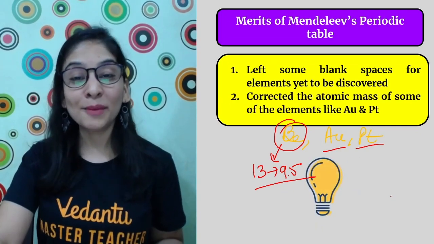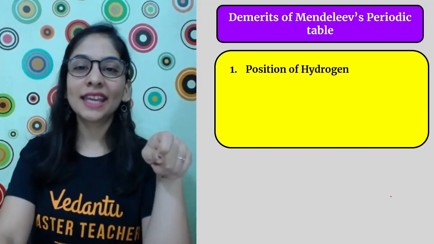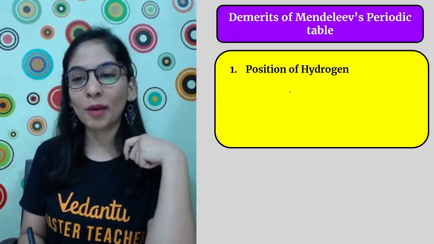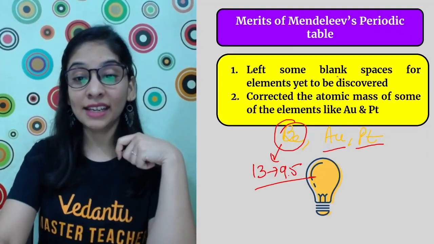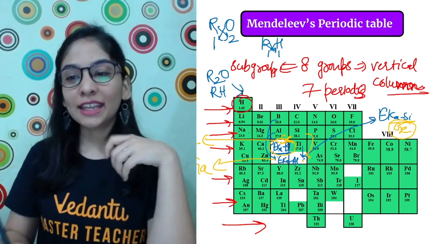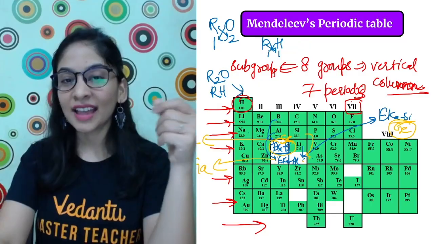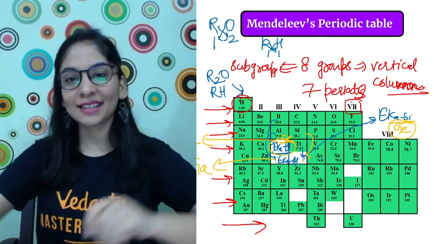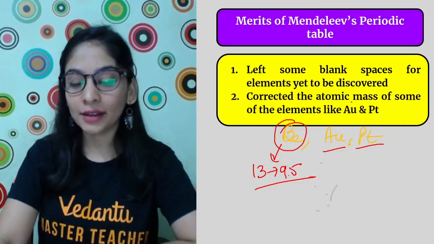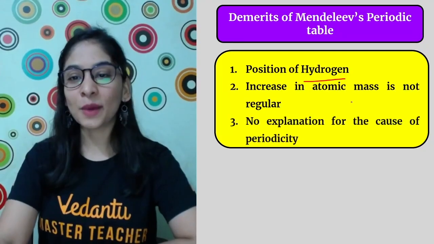But there were so many points where he was wrong. First of all, the position of hydrogen. I should say that the problem is still the same, even in the table that we study nowadays. The position of hydrogen is written here. Let me show you again. It's here in group 1, but basically it also has the property of group 7, which does not make any sense. How can someone be at two places at the same time? So they are asking why only group 1, why not group 7, because it follows the properties of fluorine, chlorine also. So that is one of the reasons.